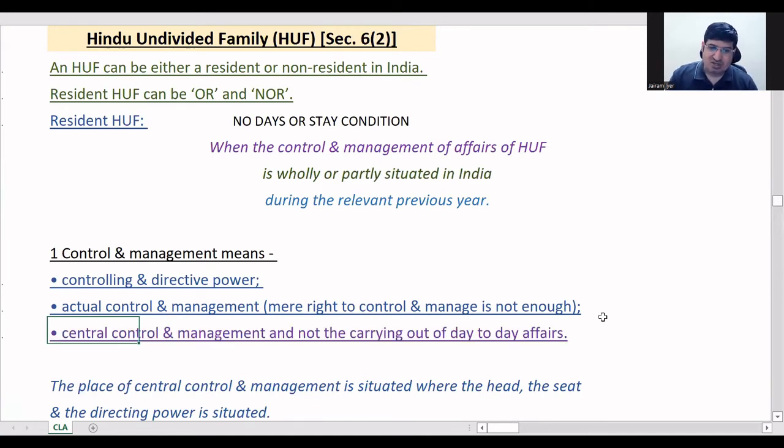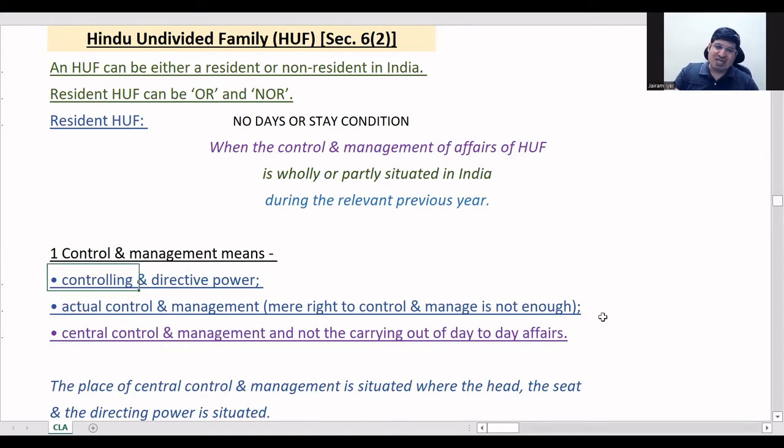It should be the central control and management, not the carrying out of day-to-day affairs. So basically you're talking of a top management level, as you talk of top management for companies. That is the top decision maker. An HUF might have shops and servants who can take certain decisions. If the stock is going low, they can buy 10 kgs of rice. Some small decisions they would be taking. We are not talking about that. We're talking about key decisions taken at the very top level.